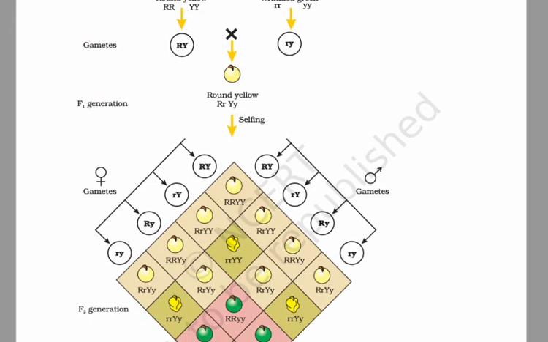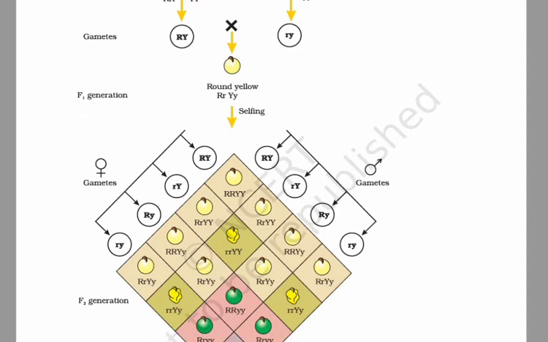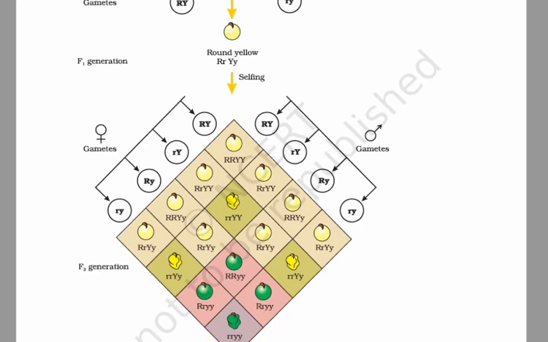Then in the third step, Mendel self-pollinated the F1 offspring and analyzed the products of the F2 generation. The F2 seeds showed the following characteristics shown on the screen. Here you can see that round and yellow were 315, wrinkled and yellow were 101, round and green were 108, and wrinkled and green were 32.